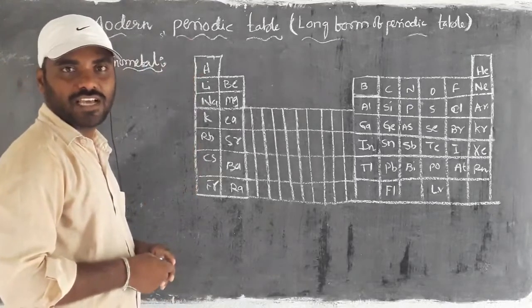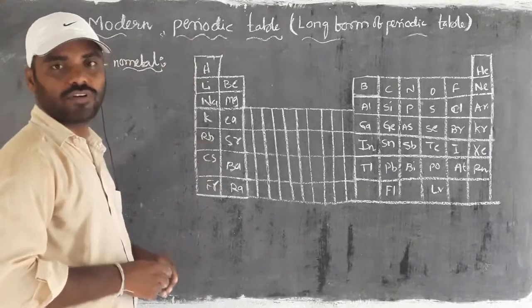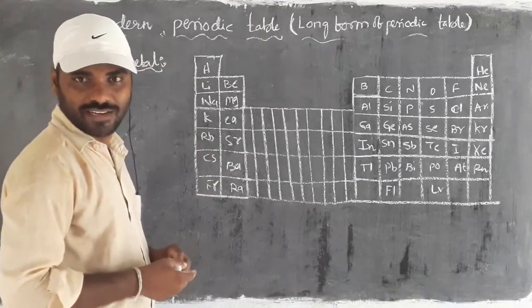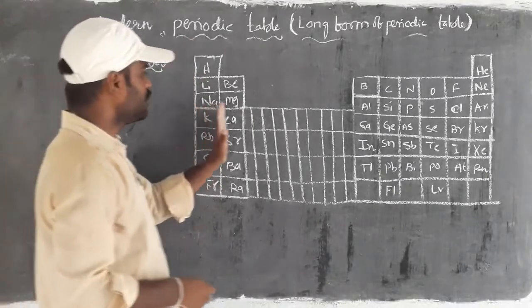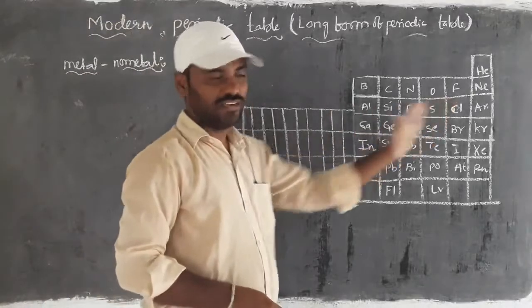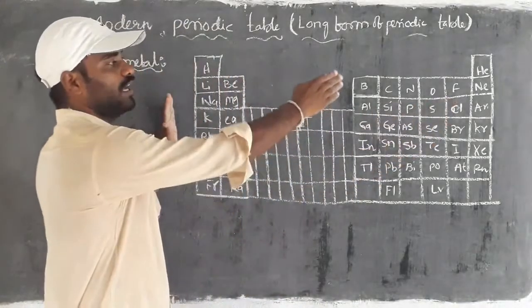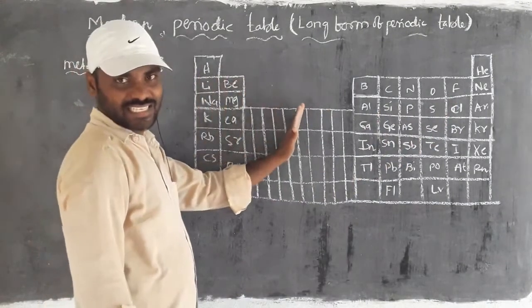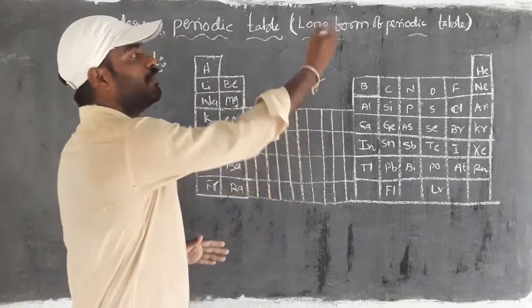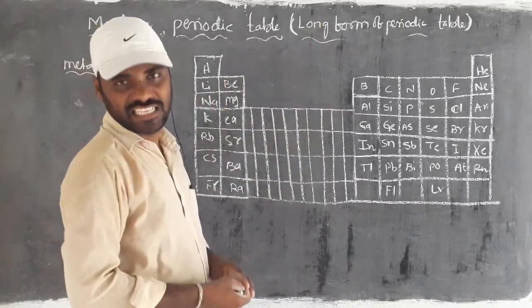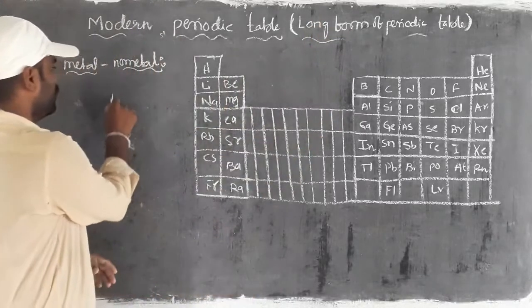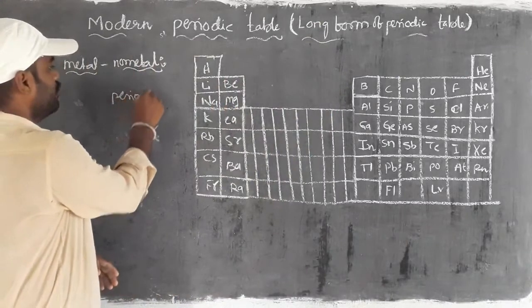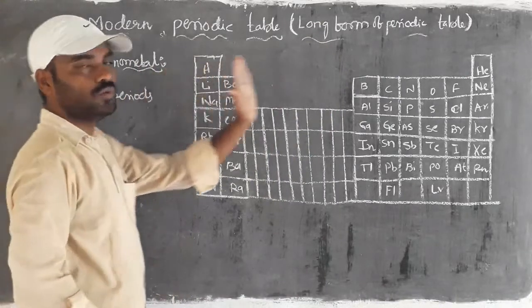Already we discussed that the first group elements we call alkali metals, right? Then as you move from left to right, the metallic properties decrease and non-metallic properties increase in the periods. So periods means moving from left to right.